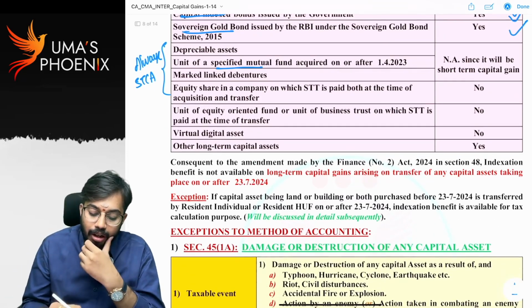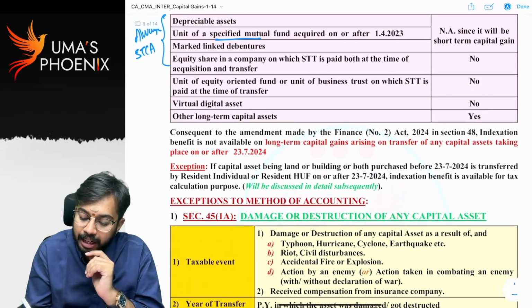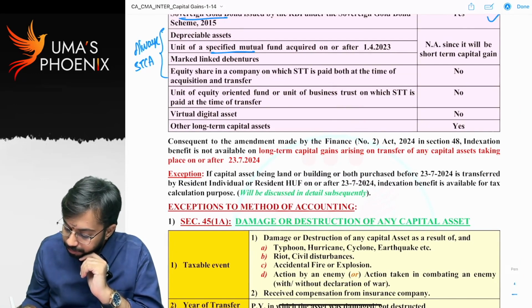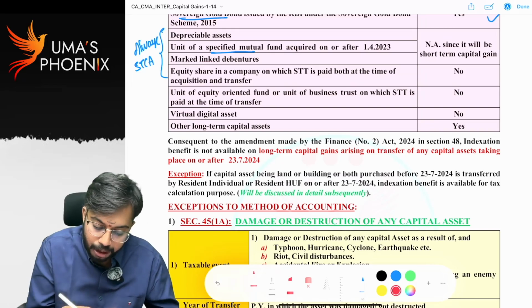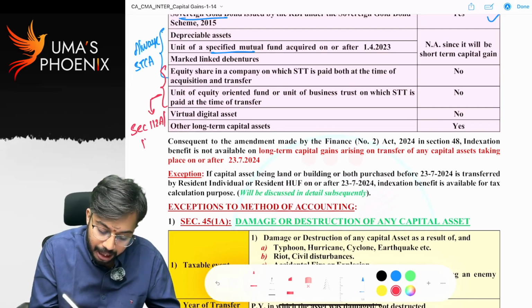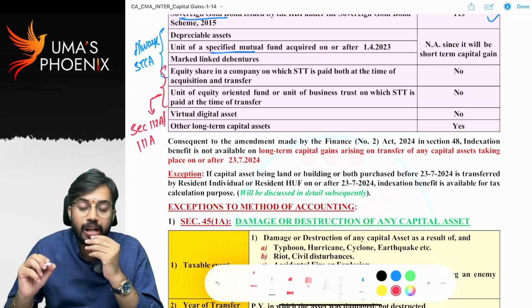Next, equity share in a company on which STT is paid. For these two capital assets, section 112A or 111A gets attracted. If section 112A or 111A gets attracted, indexation benefit is not available.